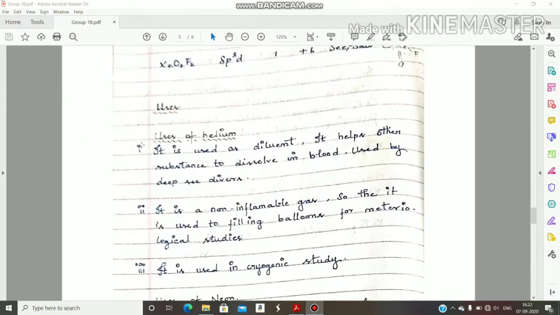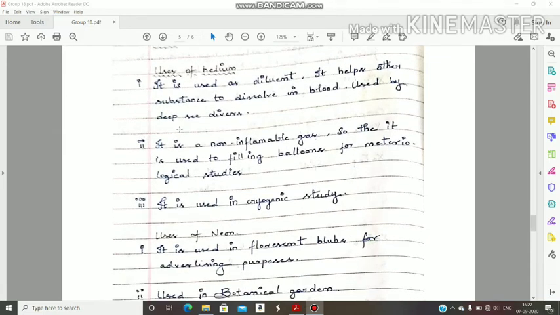Next topic, uses of helium. Helium is used as a diluent. Diluent means it helps other substances dissolve in blood. This is used by deep sea divers. Deep sea divers are the divers who work under the sea.